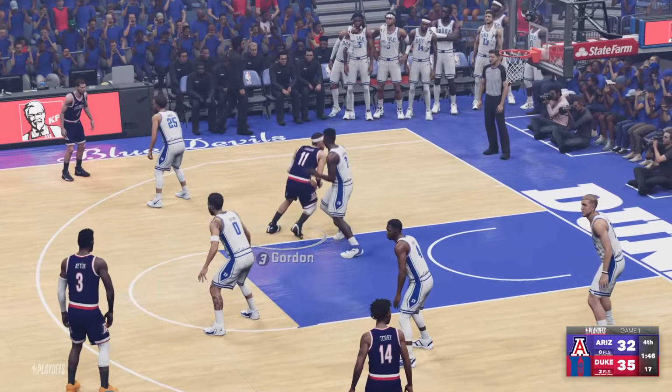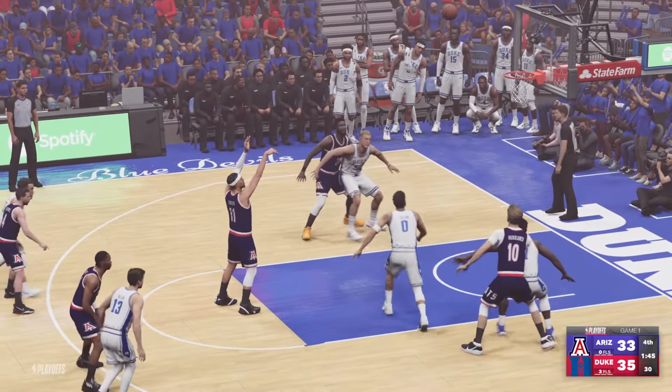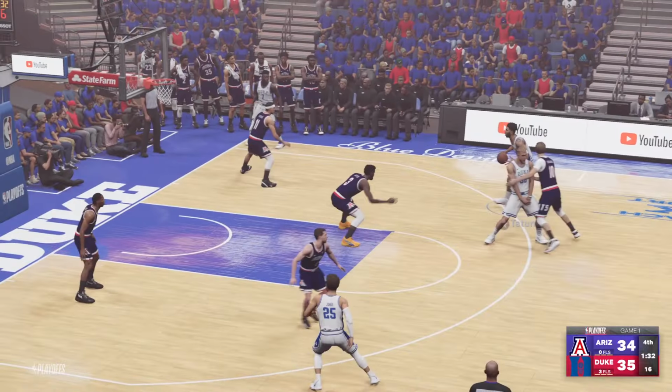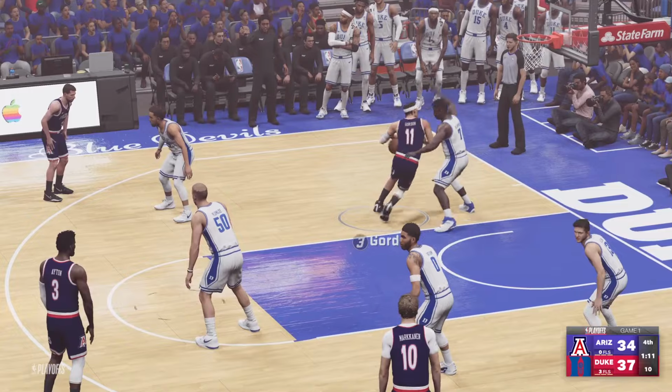Arizona looking to make a comeback. Aaron Gordon fouled on his shot, and the free throws go. So Arizona just down 1. Tatum takes the jump shot on the run to bring the lead back up to 3.